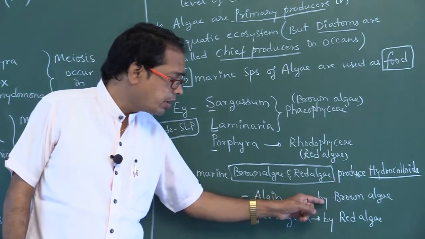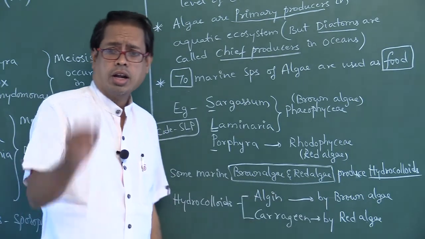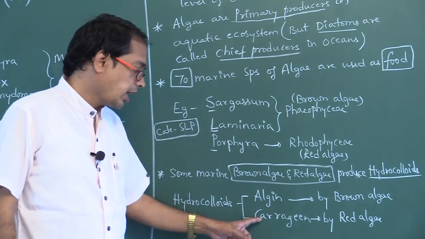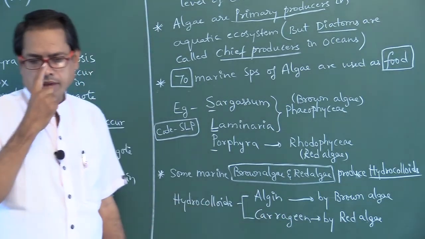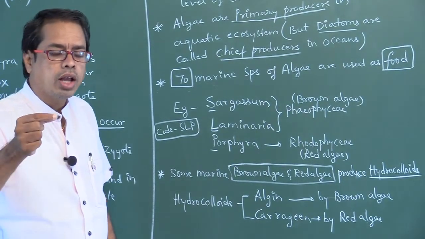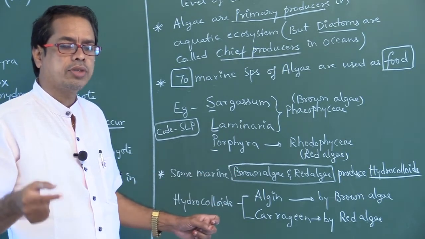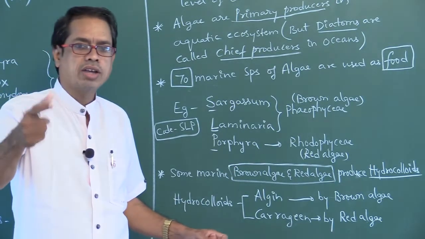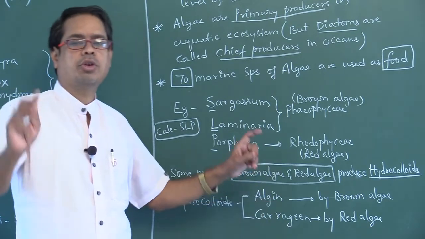Algin is obtained from brown algae. Carrageen means red algae. Try to remember, I am telling the code. Red algae, R sound is there. Carrageen, R sound is there. That is the code to remember. The hydrocolloid produced from brown algae is called algin, and the hydrocolloid produced from red algae is called carrageen. Brown, last letter is N. Algin, last letter is N. Like that you may remember.